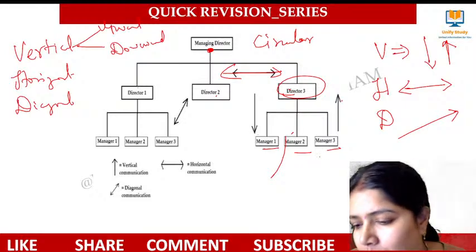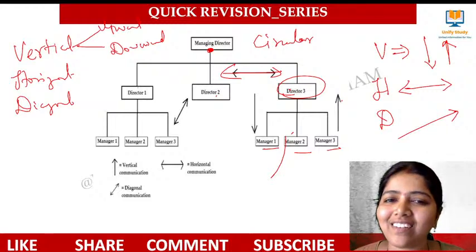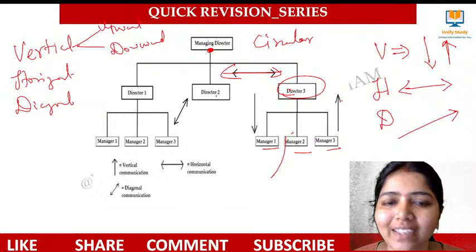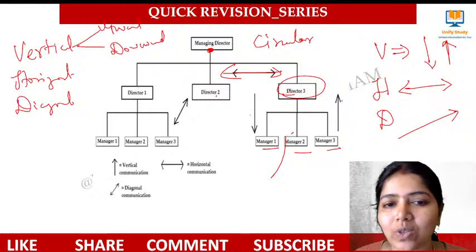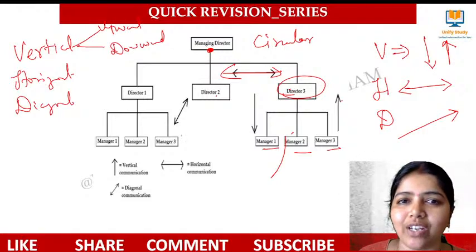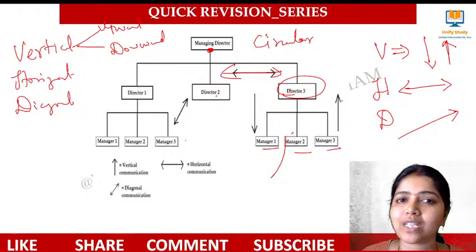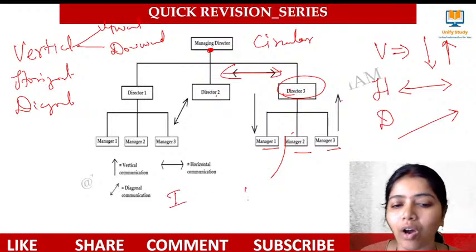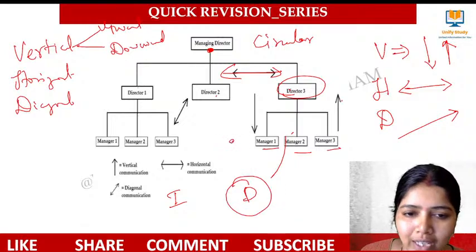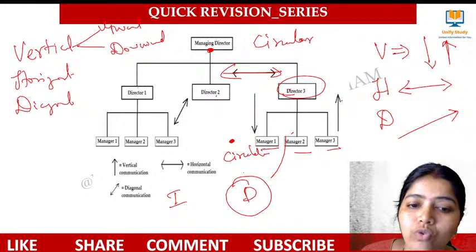It also comes under internal. Somebody is also telling internal communication. Very good. It is also internal communication. The context is different. If both options are given, we have to think. Downward communication: the managing director circulates to all the people.